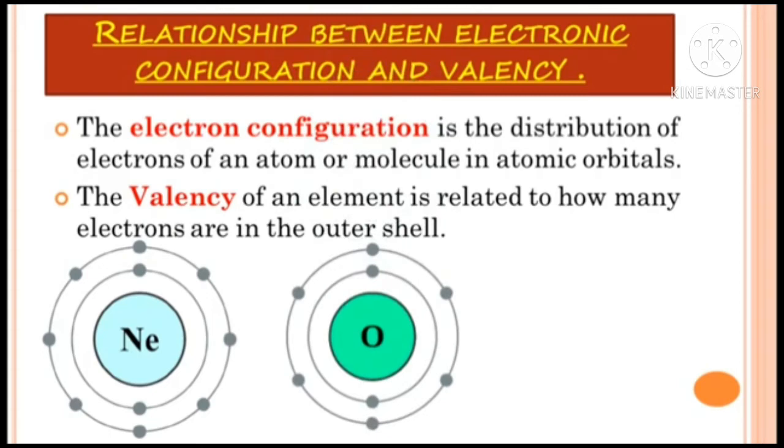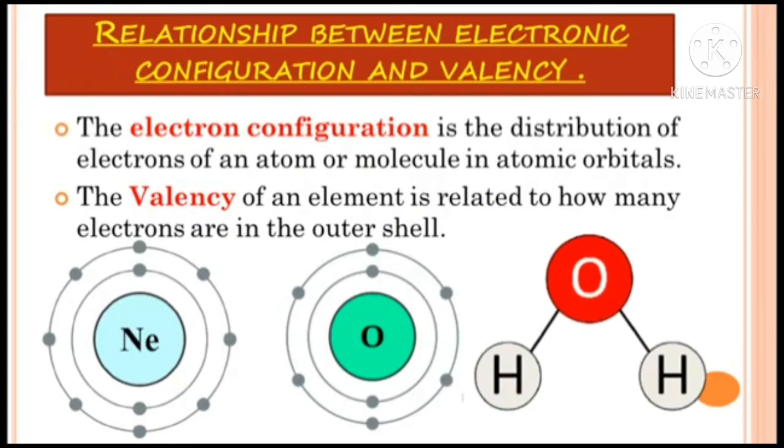While the atoms with incomplete electron octet or duplet form chemical bonds. So students, you can see the oxygen atom, and in the last shell of the oxygen atom there are a total of 6 electrons. That means its octet is not complete with 8 electrons. So these atoms can form a new bond with other elements.